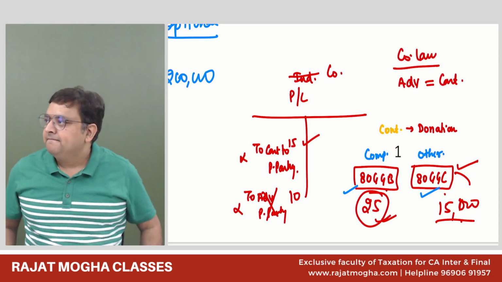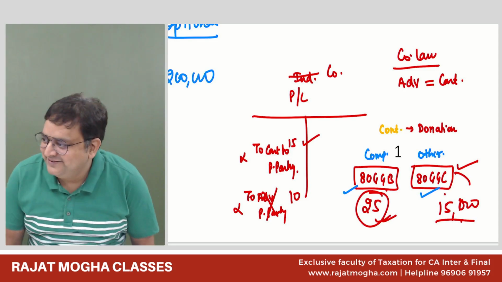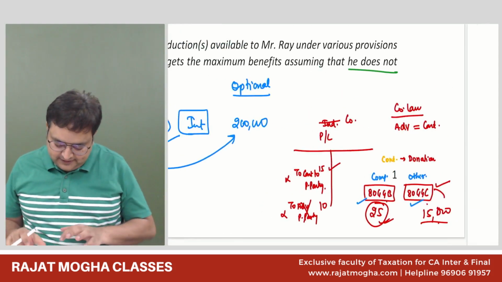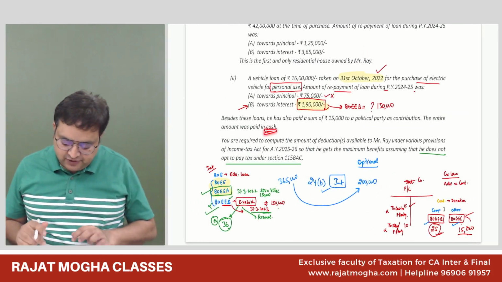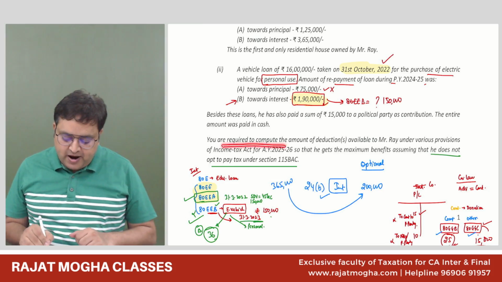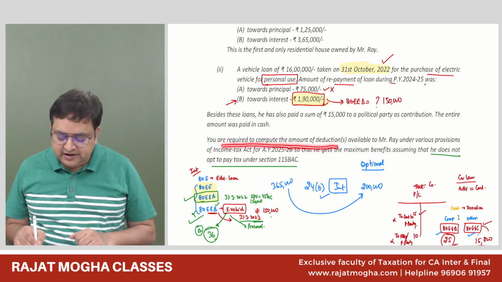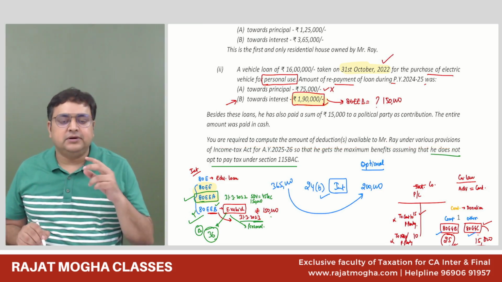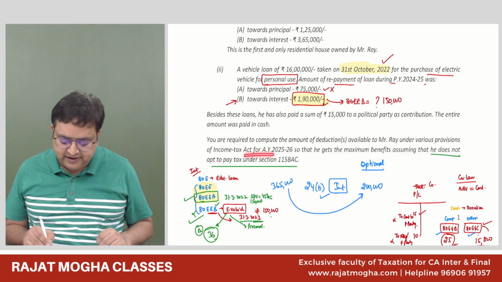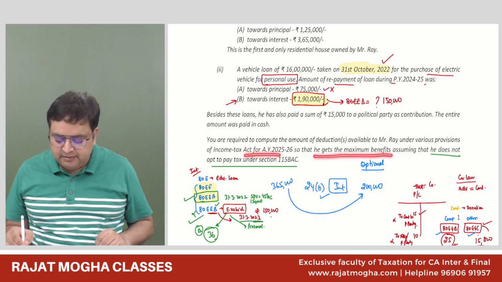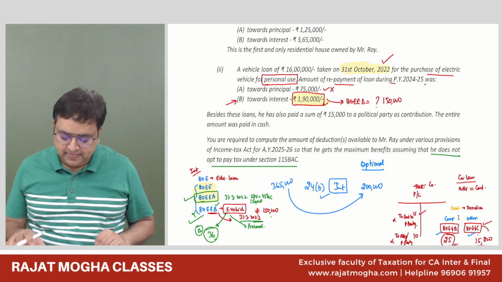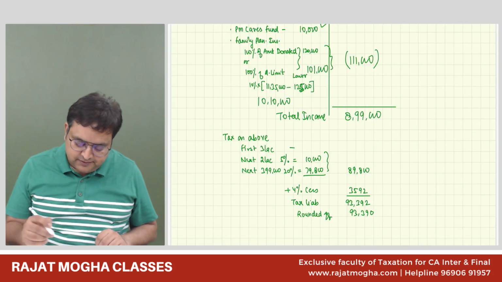Yes, sir. Okay. But in cash, it is not allowed. You are required to compute the amount of deduction available to Ray under various provisions. So we have to compute deduction under various provisions of the Income Tax Act so that he can gain maximum benefit, assuming he does not opt for 115BAC. So what we will do, please write with me.